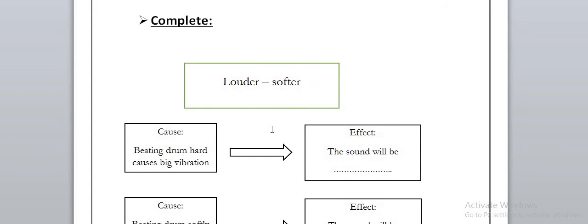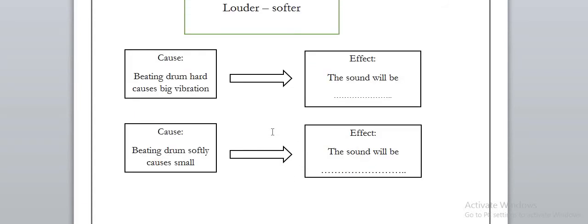Let's move to this part, which is louder and softer sound. Beating drums hard. Hard means loud. So beating drums hard will cause a big vibration, and actually this sound will be louder than beating the drums softly. So it will be louder. Okay, the second one is beating drums softly, and this will actually produce a softer sound than beating hard.